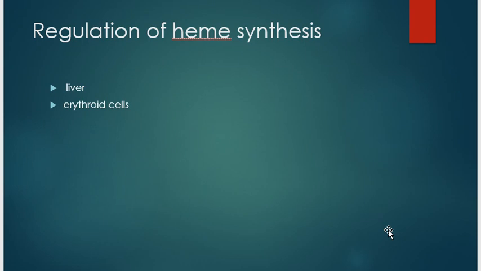Regulation of the heme synthesis. Heme biosynthesis occurs in most mammalian cells with the exception of mature erythrocytes, which lack mitochondria. 85% of the heme synthesis occurs in the erythroid precursor cells in the bone marrow, and the majority of the remainder in the hepatocytes. The regulation of the heme takes place in the liver and in the erythroid cells.